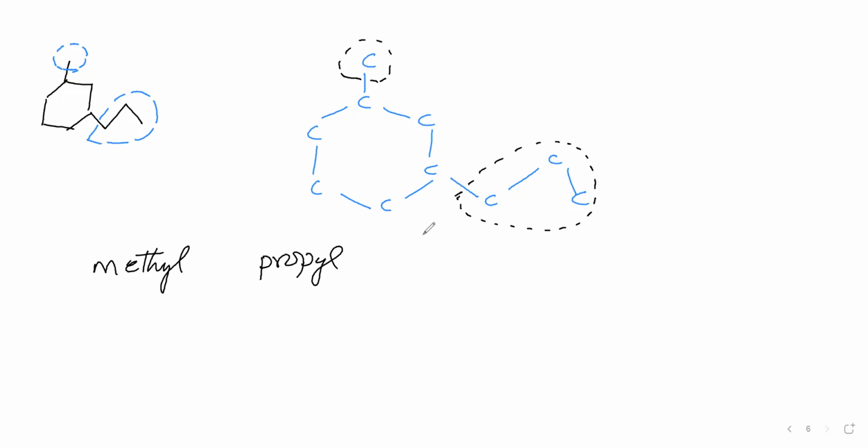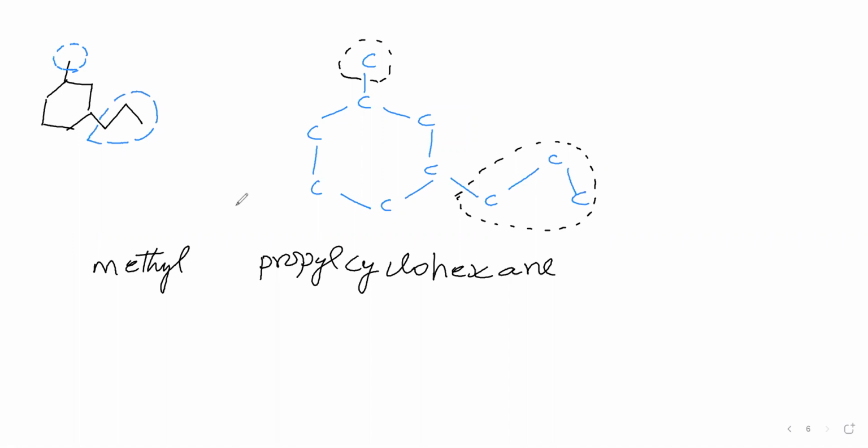We can say this is a cyclic compound, therefore we can say cyclo. 6 carbon atoms are there, therefore hex. Primary suffix: carbon-carbon single bond, therefore ane. Cyclohexane. So this name is cyclohexane. Now it is having 2 branches. The branch positions we have to say. For which branch we have to give the least position.